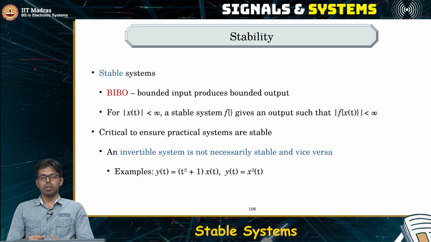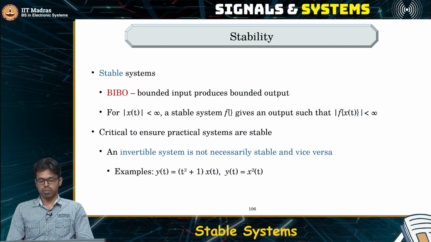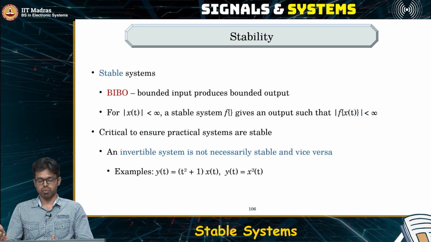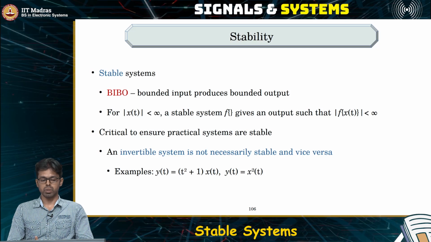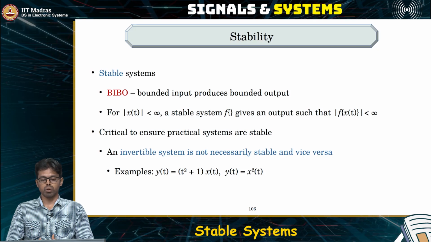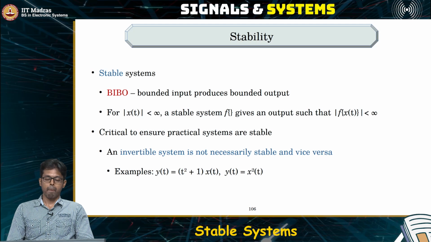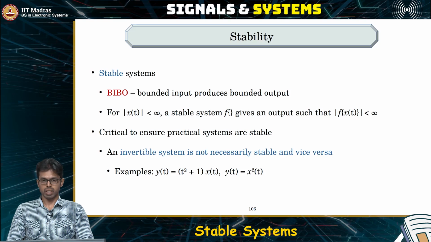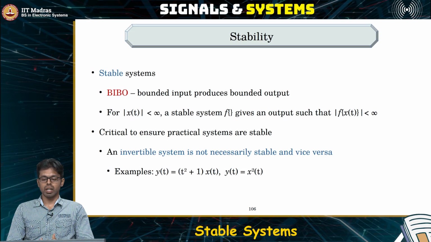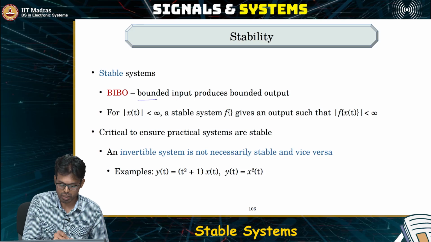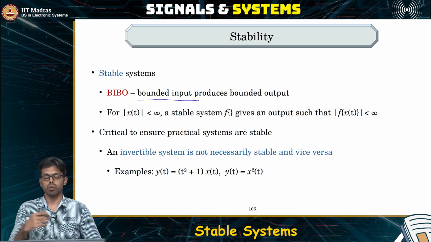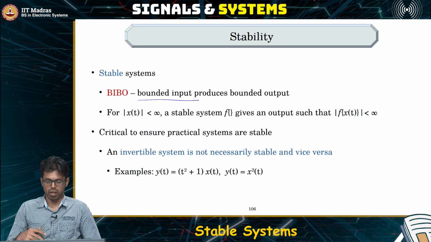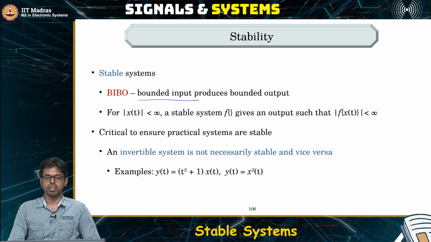If that is the kind of input that you're going to feed in practical setups, and the output turns out to be always infinity, if you put in an integrator and observe the output, then it turns out the output is unstable. This is not a very useful system many times, because we are getting an unstable output. We are feeding in a bounded input and the output goes unbounded. Such a system is called an unstable system. So in practice, many times we want only a stable system.